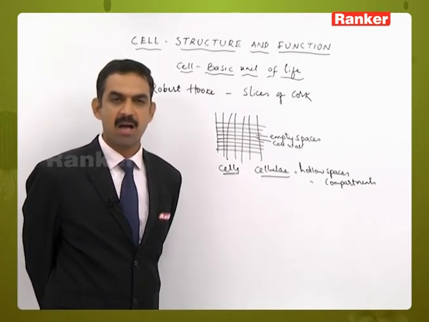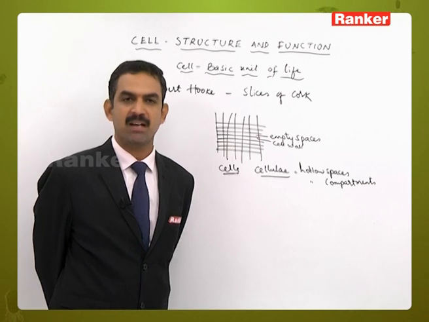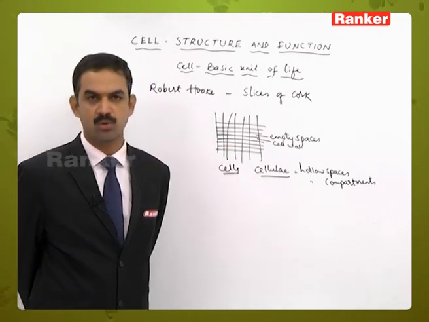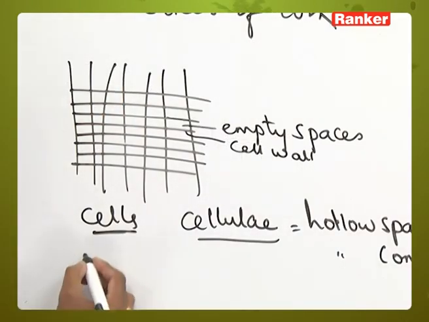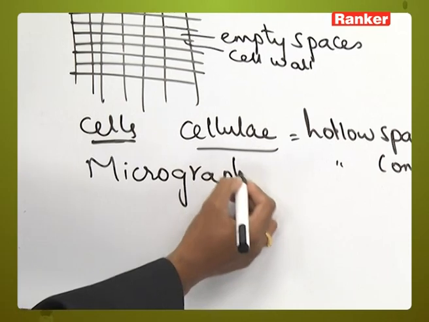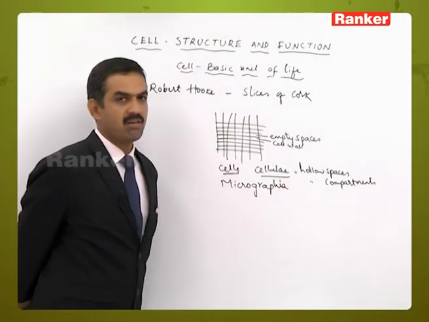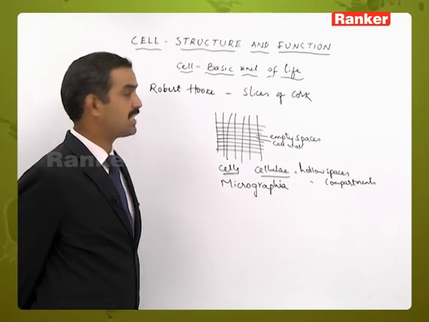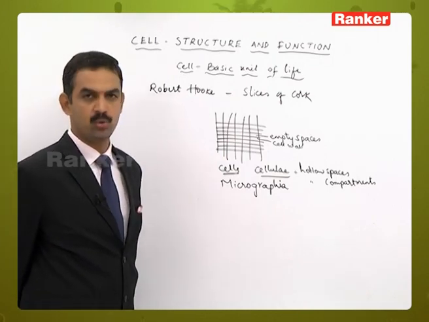When the protoplasm was lost, that space became empty. These observations were written in a book called Micrographia, written by Robert Hooke.